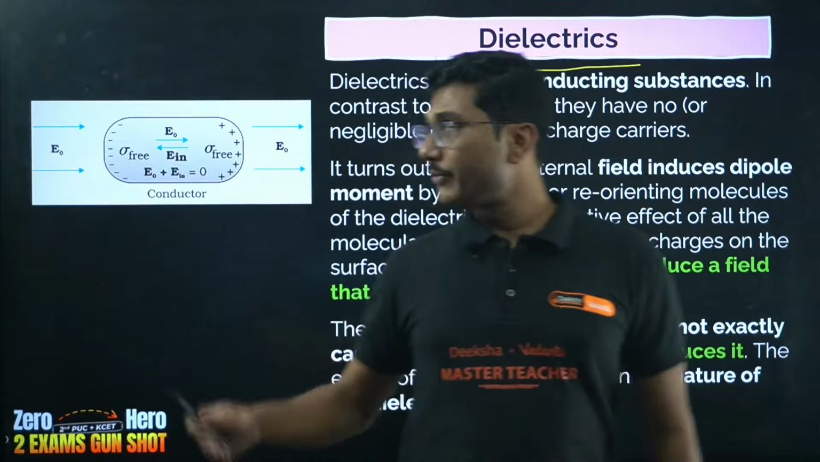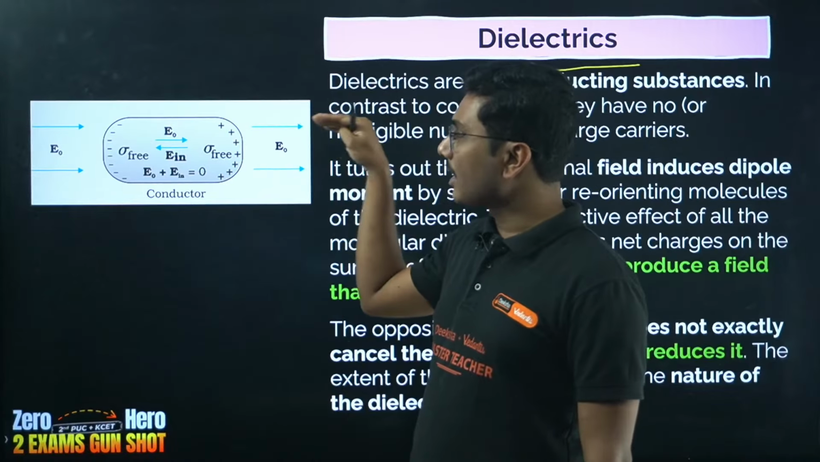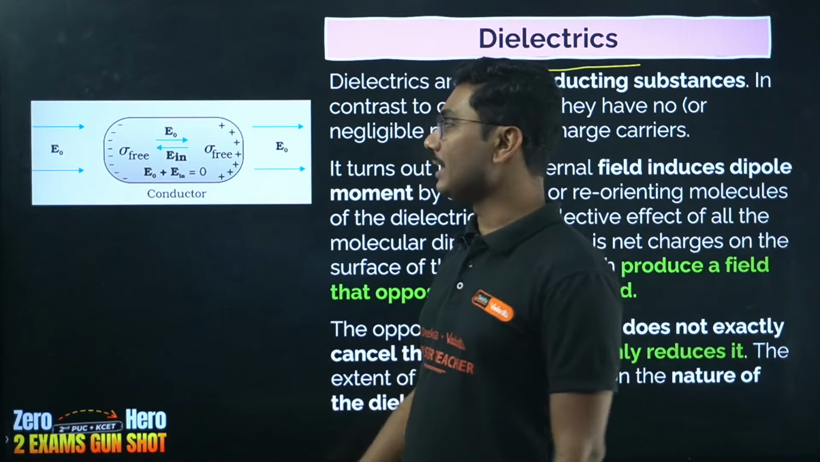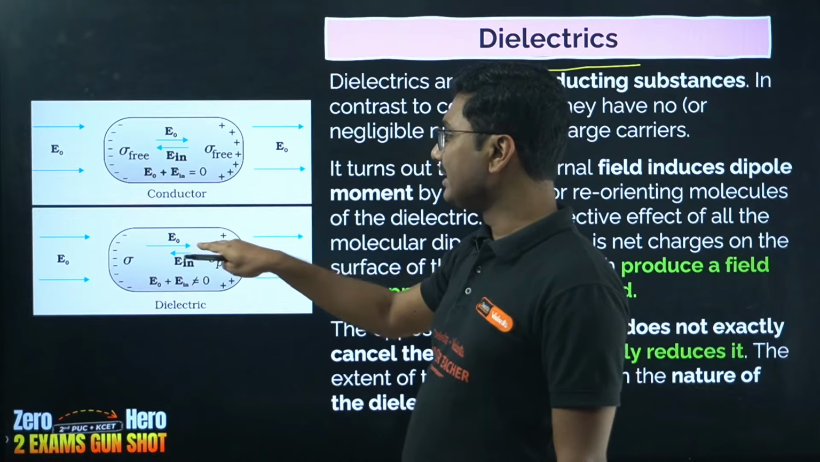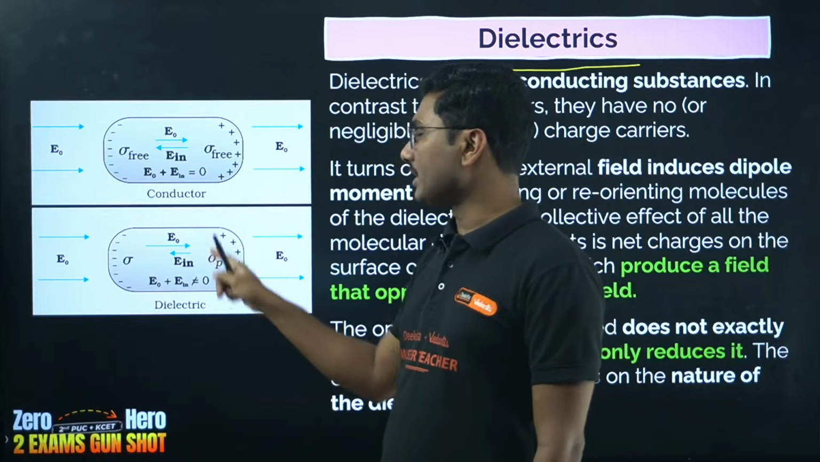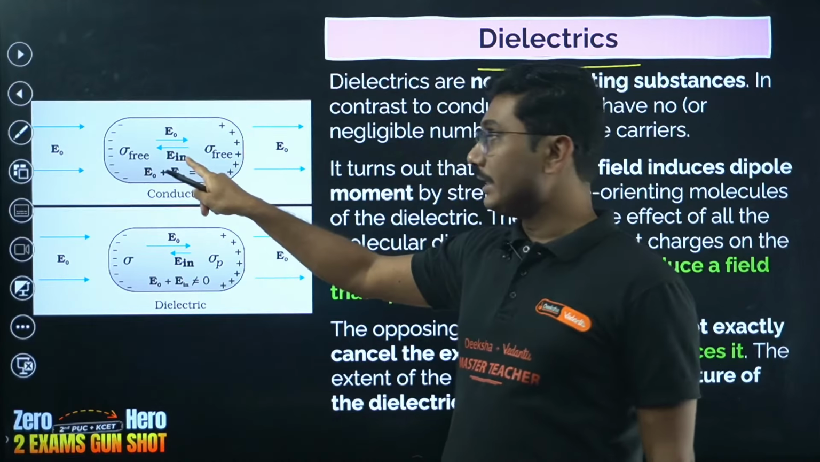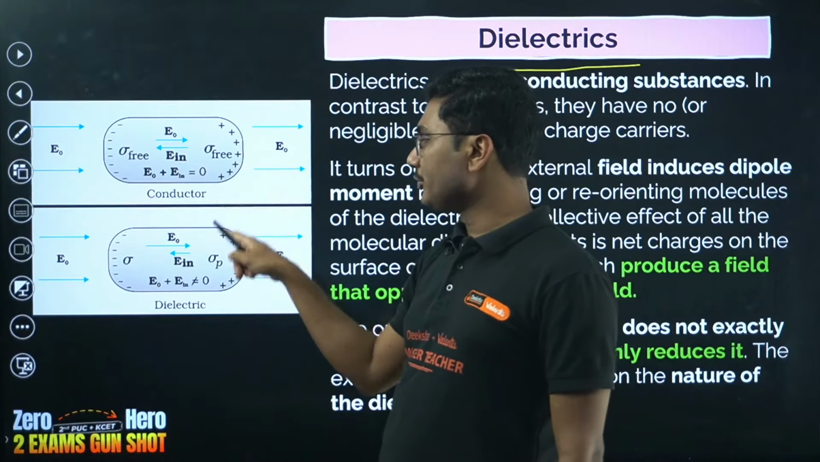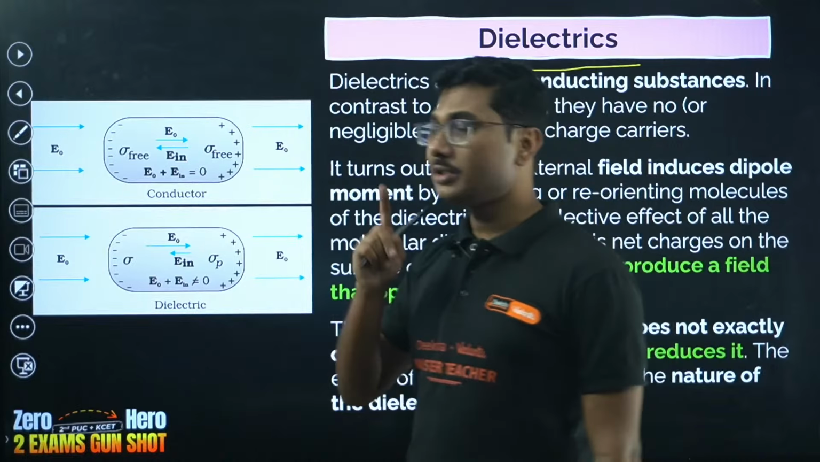So for example, in case of metals, the electric field is completely cancelled by the internal field. In case of a dielectric, the external electric field is this, the internal electric field is opposite, but they are not cancelling each other. So for a conductor, E outside plus E inside equals 0, but in case of a dielectric, E outside plus E inside is not 0.